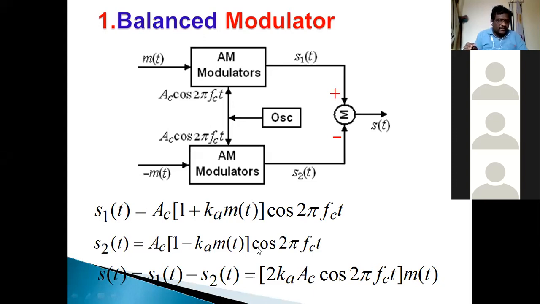is equal to the product of message signal and the carrier signal.